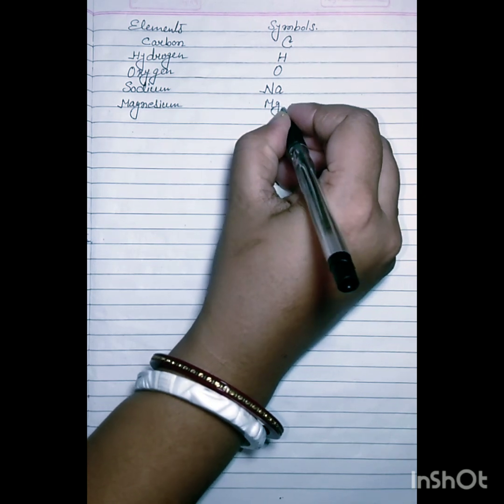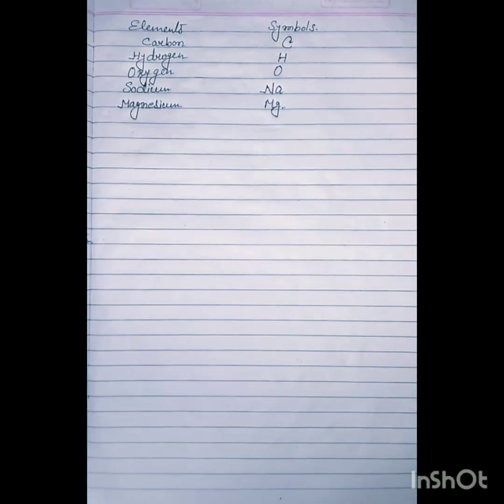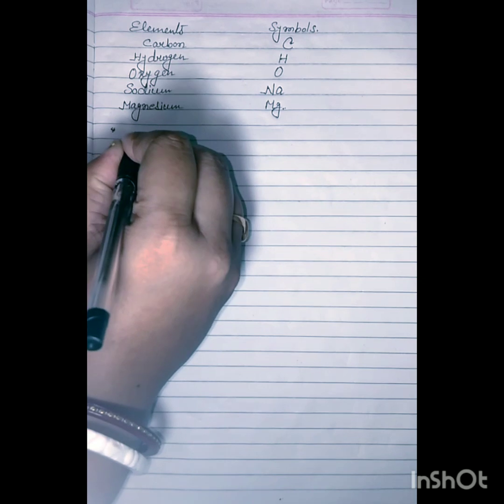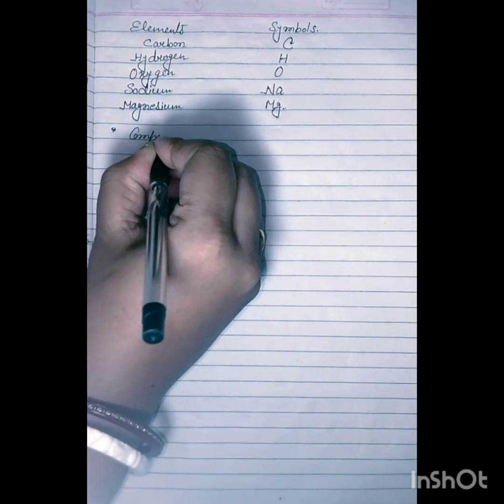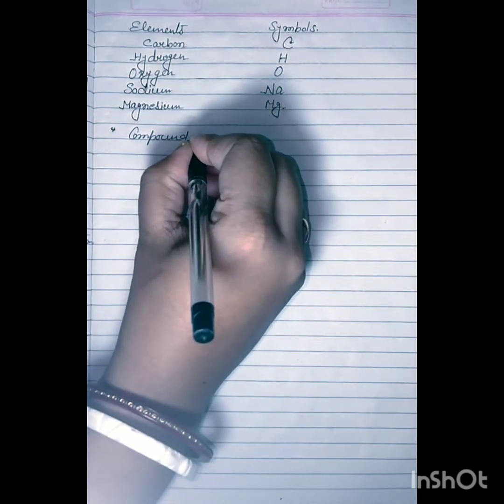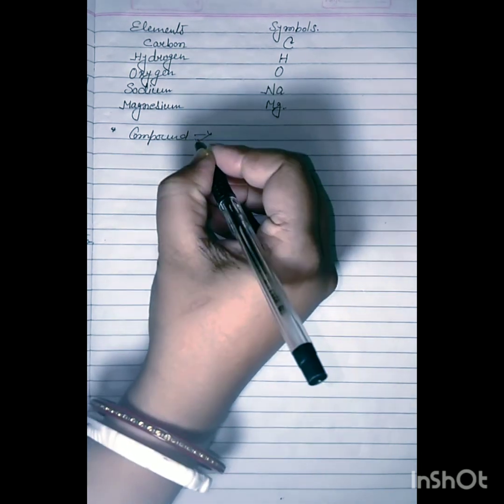The next point, compound. Now what is a compound?